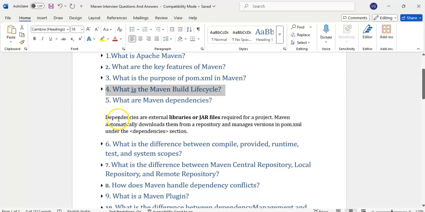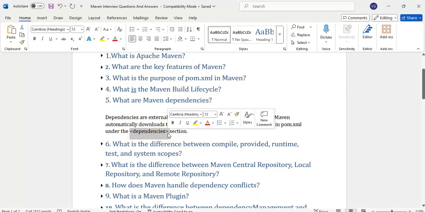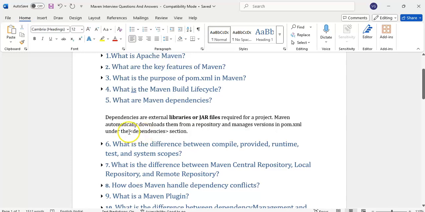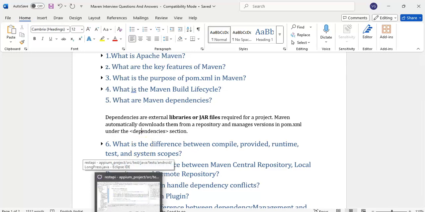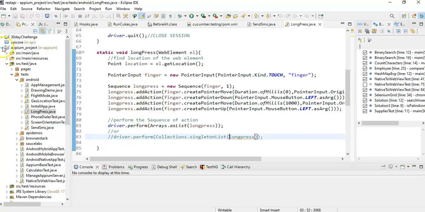What are Maven dependencies? Dependencies are the external libraries or jar files required for the project. Suppose we want to do automation or development, anything, we depend on third-party libraries. Those things we will add in the POM.xml file under the dependencies section. Under the dependencies section, POM file will have some structure. One is the important dependencies. Under dependencies we will maintain the dependencies. For sample, I will show you one thing.